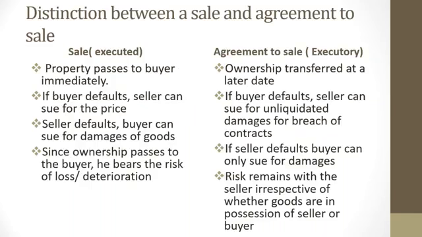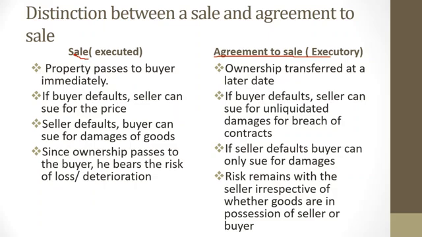Now, with that in mind, I want us to go to the critical part of this video, which is the distinction between a sale and an agreement to sell. Remember, these two words are different. Under sale, what we mean here is that property in the good passes immediately. When you go buy a phone and pay for that phone, you are the owner of that phone immediately. Property and ownership has passed to you. The risk has also passed to you, meaning that if that phone gets spoiled, then you're responsible for the fact that the phone is spoiled.